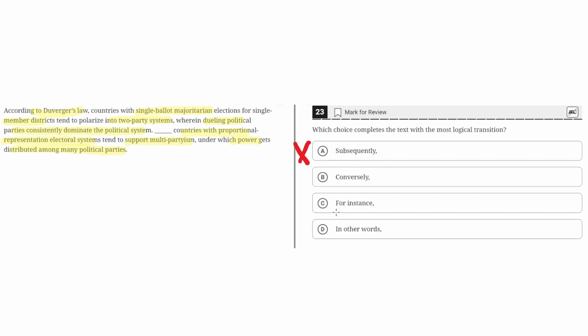C. For instance. This is incorrect because for instance implies that this second sentence is an example of what was said before, but this is not the case, where the second sentence contrasts what was said before. So C would be incorrect here.